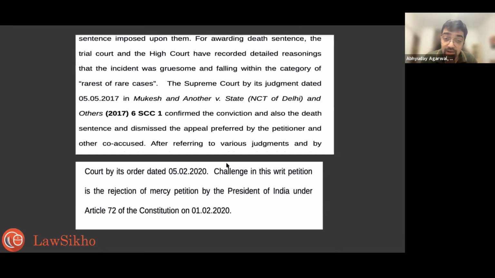Okay, and then it says here, after referring to various judgments, and here is the line: challenge in this writ petition is the rejection of mercy petition by the President of India under Article 72 of the Constitution. So now you know this can be asked under constitutional law or maybe under criminal law, right? Two possibilities, constitutional law or criminal law. So this is the one on point. Challenge in this writ petition is the rejection of mercy petition by President of India.